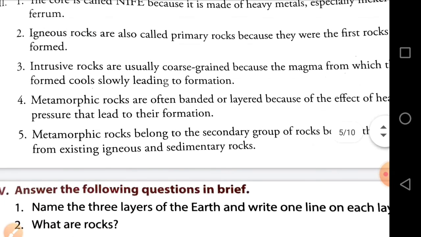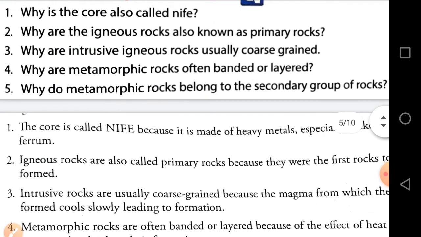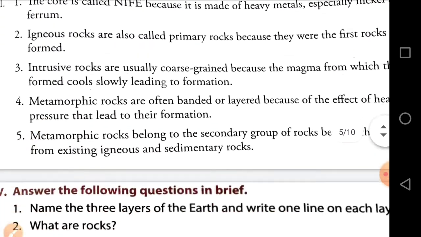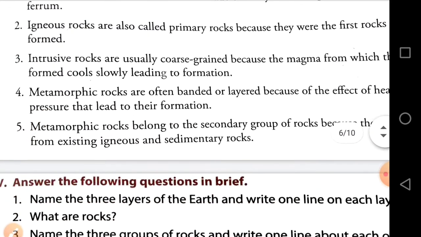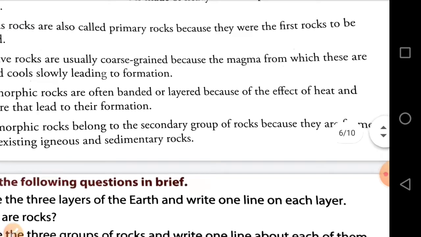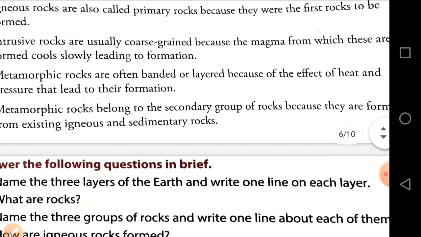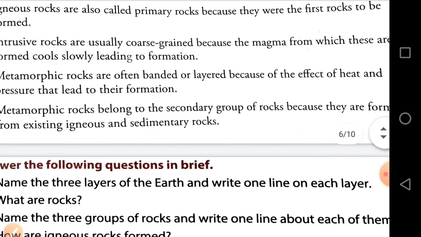Now come to question number 5. Why do metamorphic rocks belong to the secondary group of rocks? Answer is, the metamorphic rocks belong to the secondary group of rocks because they are formed from existing igneous and sedimentary rocks. Okay, understood children?